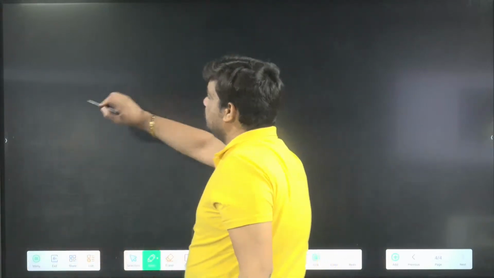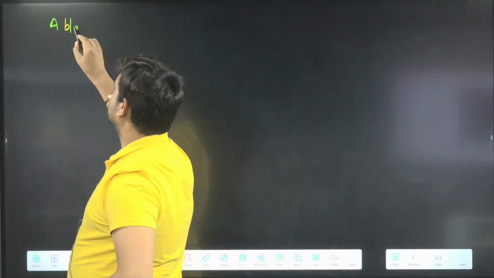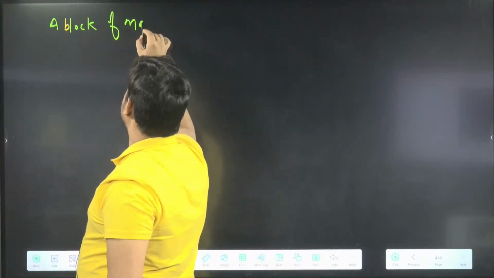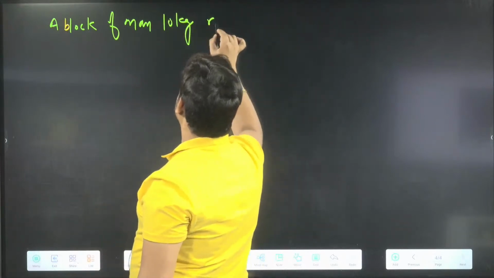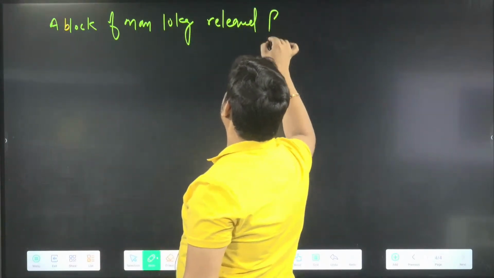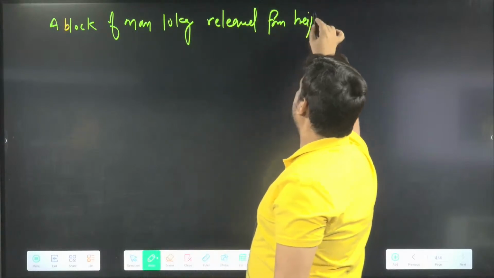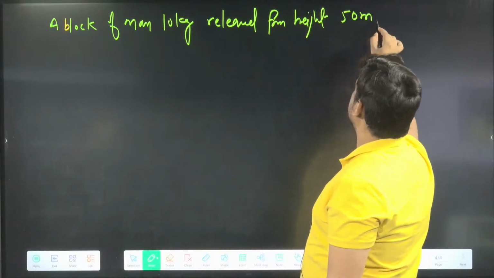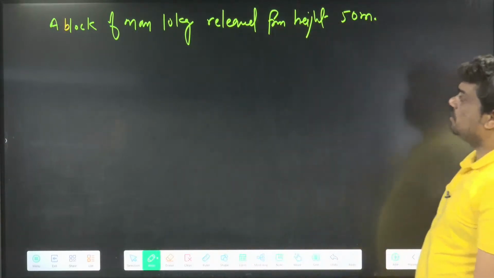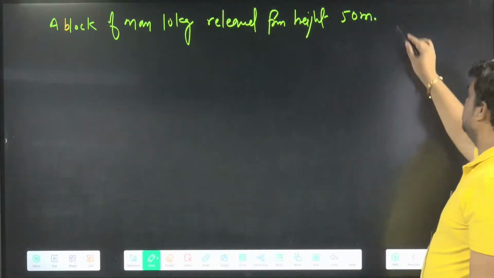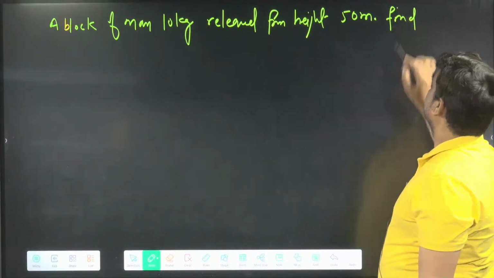Next question we are writing here on the potential energy. A block of mass 10 kg released from height 50 meter.